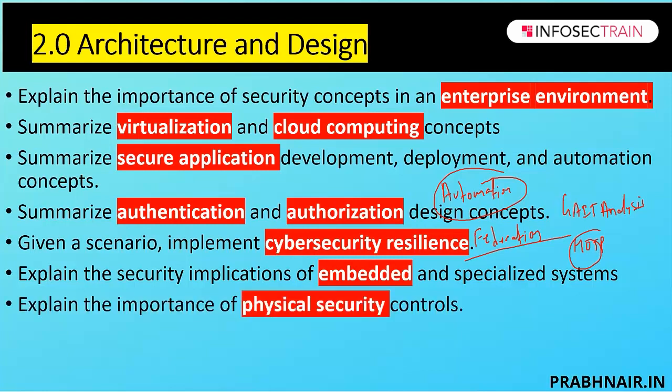Along with that, they talk about the importance of physical security controls, where they talk about man traps, USB data blockers, CCTV, drones, and visitor logs. So this is more from a physical security point of view that we're looking at in the facility. Along with that, they also talk about data destruction, for example burning, shredding, pulverizing, and degaussing.